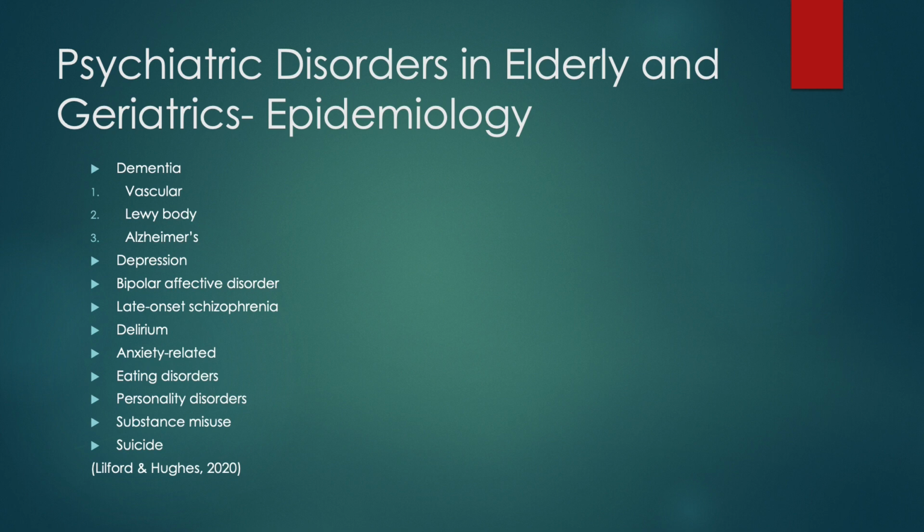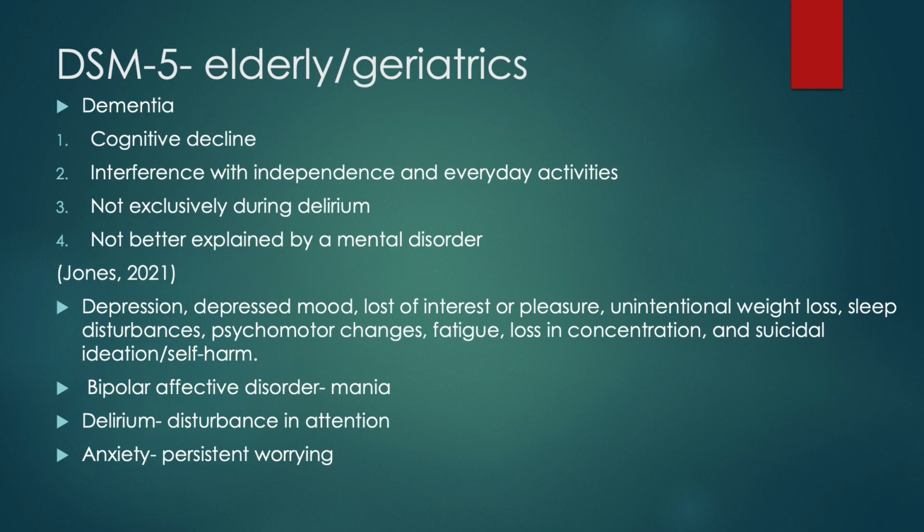That includes dementia, vascular, Lewy body, Alzheimer's, depression, bipolar affective disorder, late onset schizophrenia, delirium, anxiety related, eating disorders, personality disorders, substance misuse, and suicide. DSM-5 for the elderly and geriatrics.